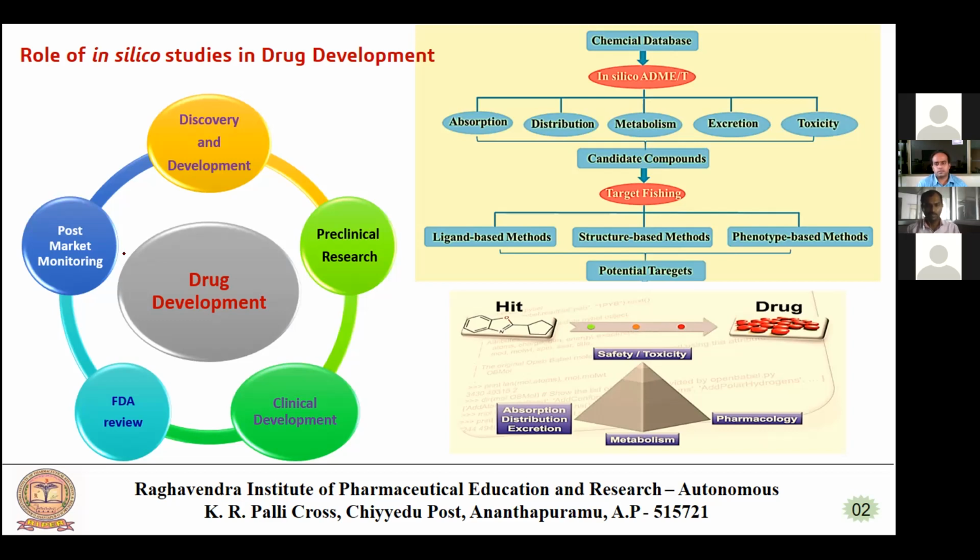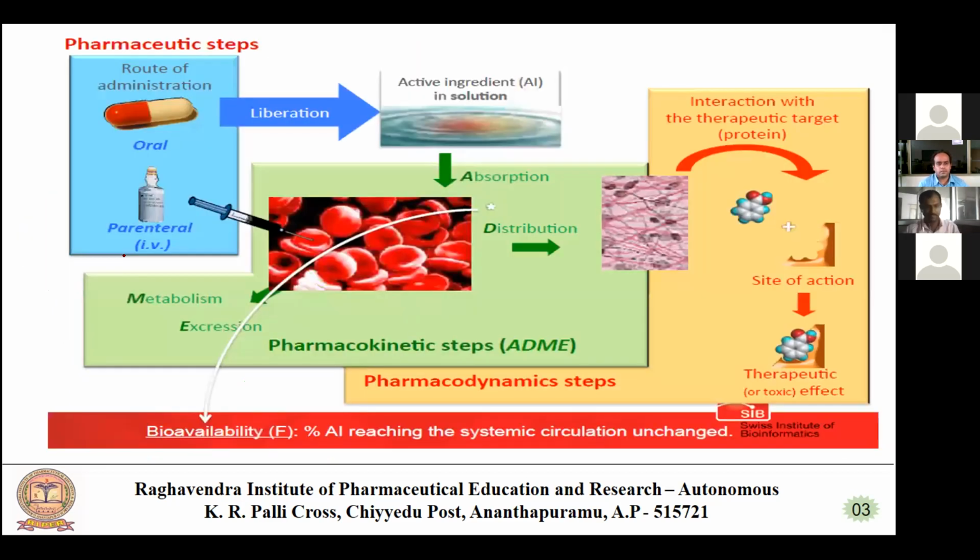This image is taken from the Swiss Institute of Bioinformatics. This picture indicates the pharmaceutical steps, the interrelationship between the pharmacokinetic and pharmacodynamic steps. Pharmacokinetics is what the body does to the drug. You can see here in the clear picture that absorption, distribution, metabolism and excretion all come under the pharmacokinetic steps.